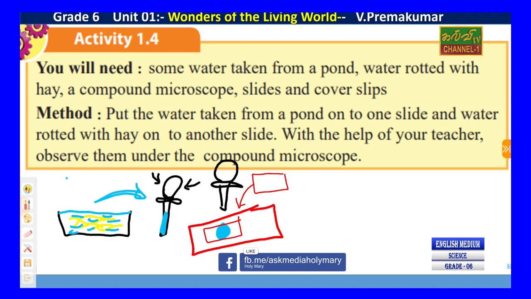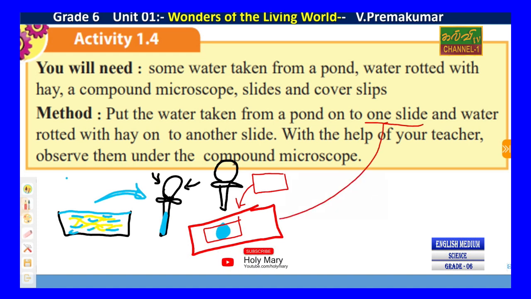Put the water taken from the pond on one slide, and the water with hay on another slide. Then put the cover slip on it with the help of your teacher.